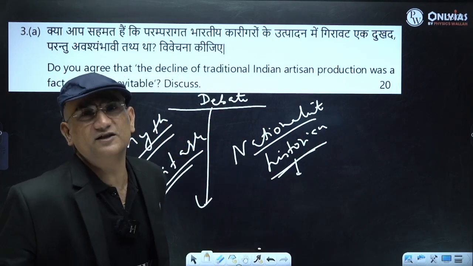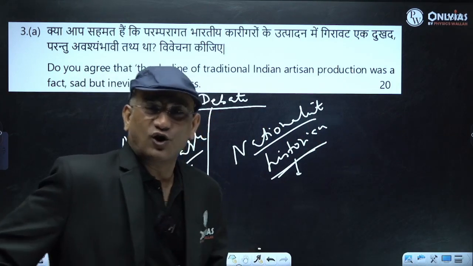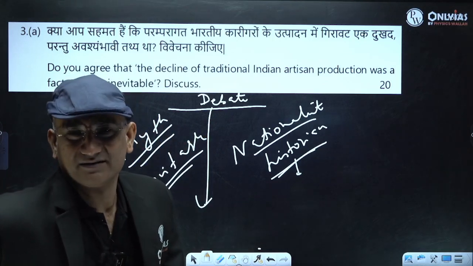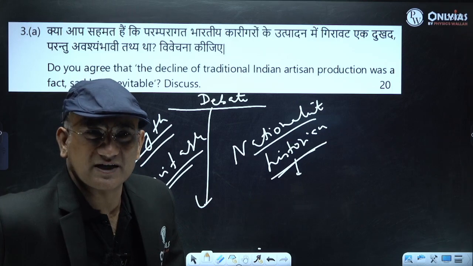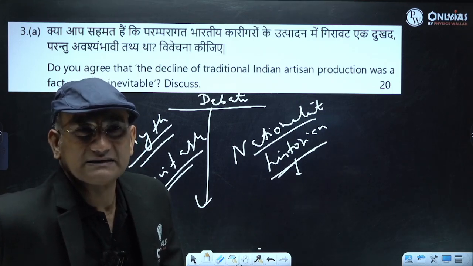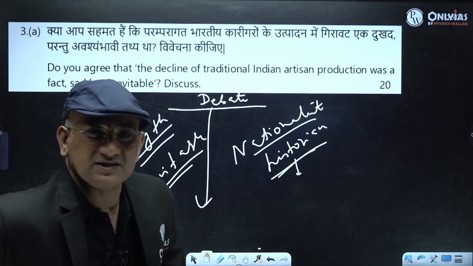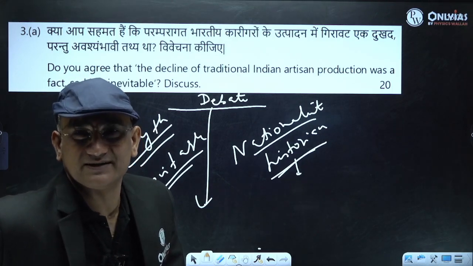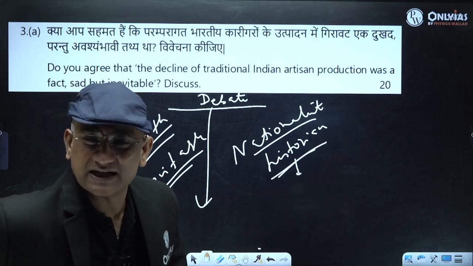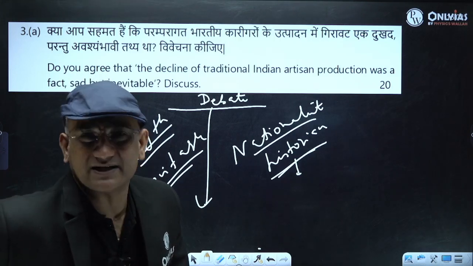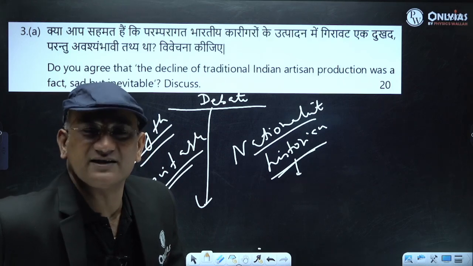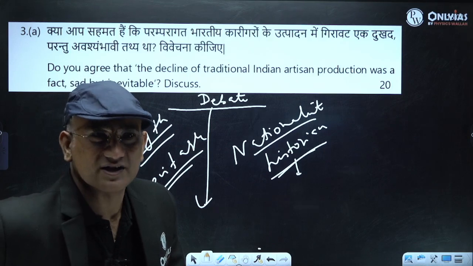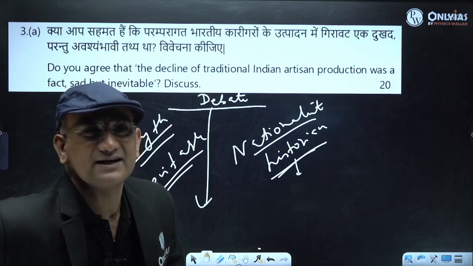We are still facing this problem. So according to nationalist historians, deindustrialization is a reality, and it was an exploitative policy. The British deliberately did this through their policies after 1813. So nationalist historians suggested that their free trade policy, their deliberate policy, was instrumental in destruction of traditional industry. So in this question you have to highlight that debate.